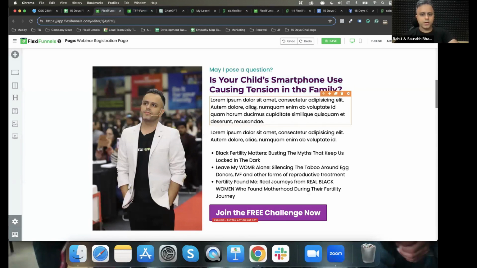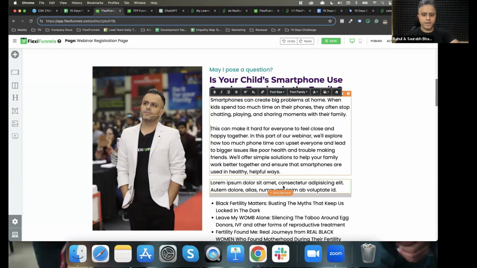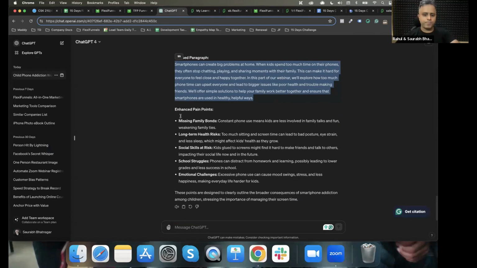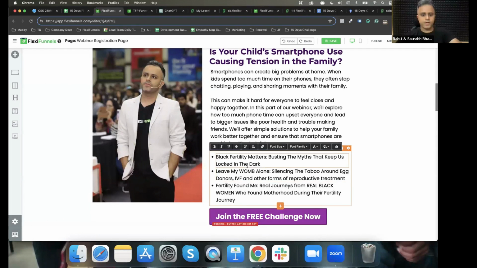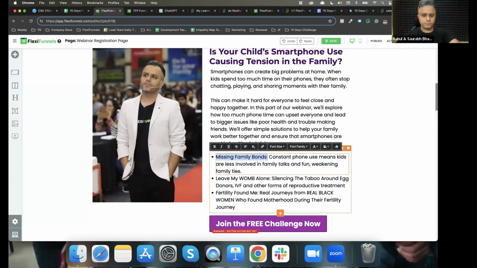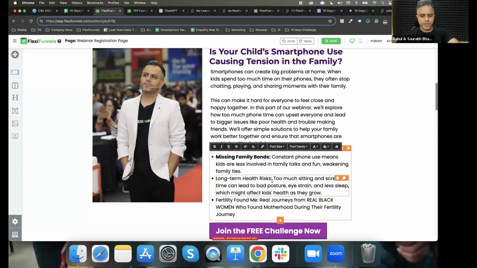Okay, so I'm gonna pick this and add some content over here. This is not required. And then I'm gonna put the bullet pointers. Okay, so we can put in the bullet pointers, something like this. All right, you do it along with me, everybody. You do it along with me.